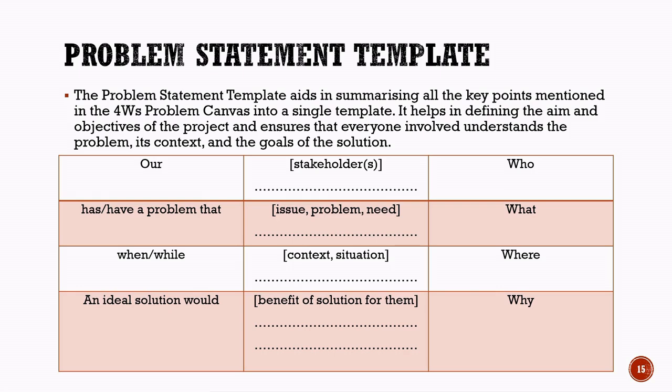The final part focuses on why. Here, we describe how an ideal solution would benefit the stakeholders and improve their situation. By combining all these details into one structured statement, the Problem Statement Template helps create a clear direction for developing an effective AI solution.